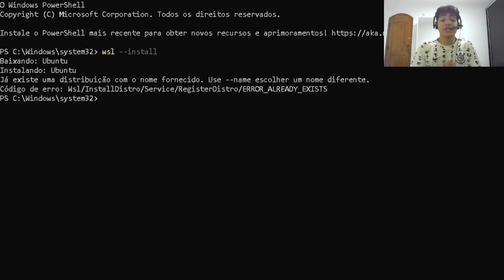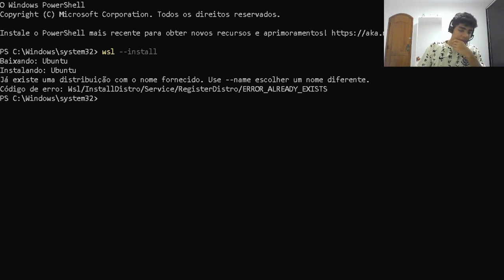So what is WSL2? WSL2 stands for Windows Subsystem for Linux version 2. It basically lets you run a full Linux environment inside Windows like an app. You get access to the Linux terminal. You can install packages, run servers, compile code, all without setting up a virtual machine or dual boot.